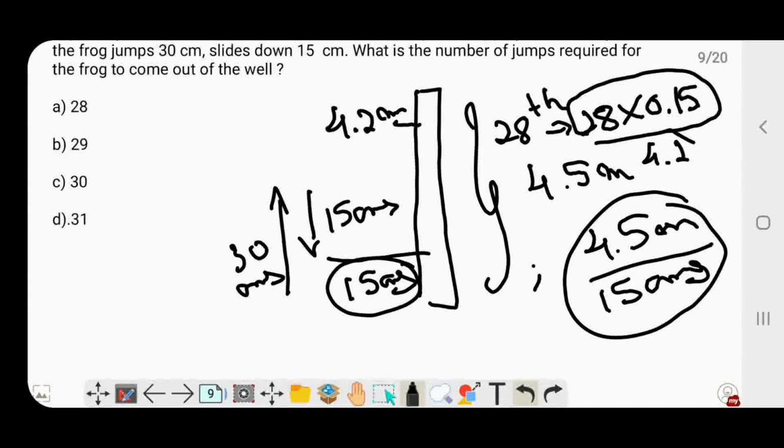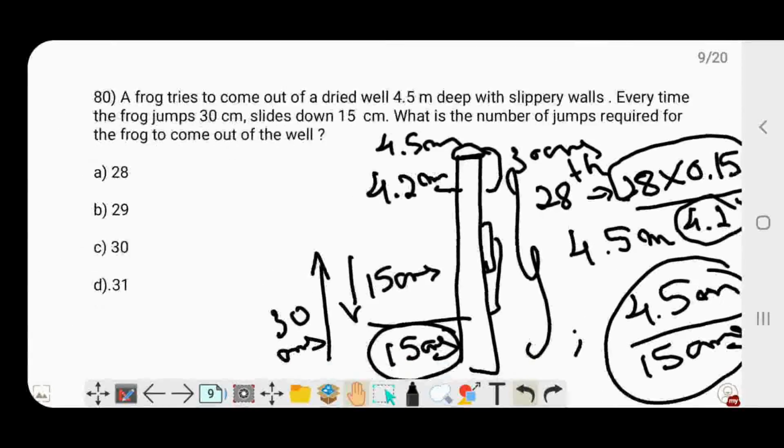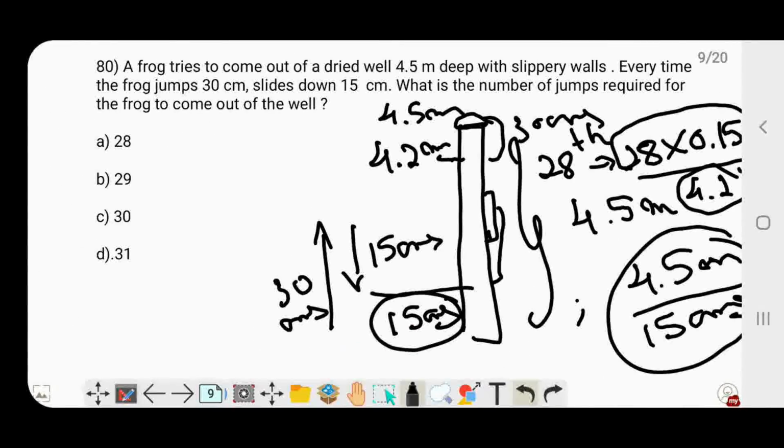So on its 29th jump, it initially jumps 30 centimeters, and thus it reaches the top of the wall. It doesn't slide back again because it has already reached the top. In the earlier cases, it used to slide down due to the slippery wall. But from 4.2 meters, when it jumps to 4.5 meters, there is no question of slipping down. So the number of jumps required is 28 plus 1, that is 29. So option B is the right answer.